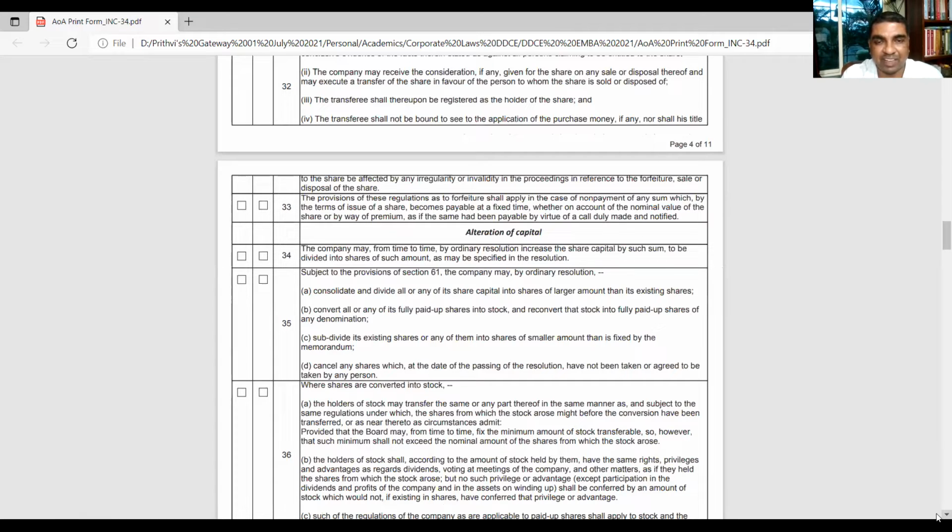How profit can be capitalized, buyback of shares, general meeting, proceedings at general meeting, adjournment of meeting, voting rights, proxy, board of directors composition. So these people will be the board of directors, those names you have to write. Proceedings of board of directors.